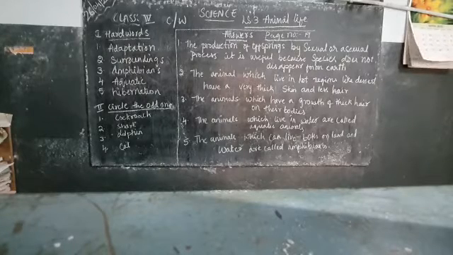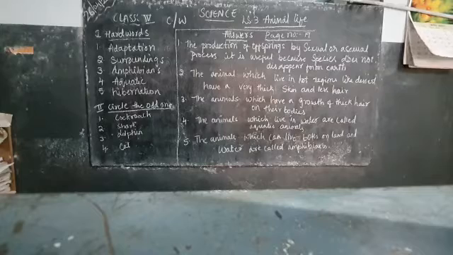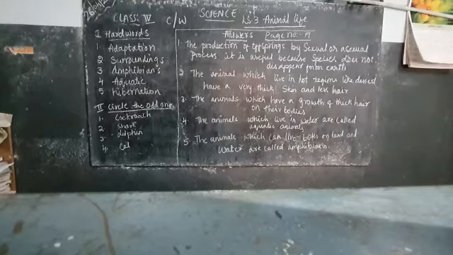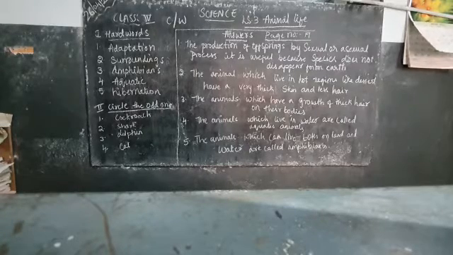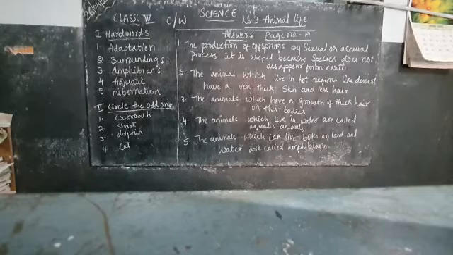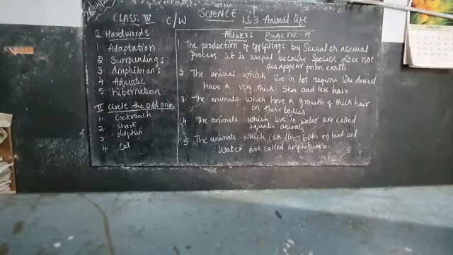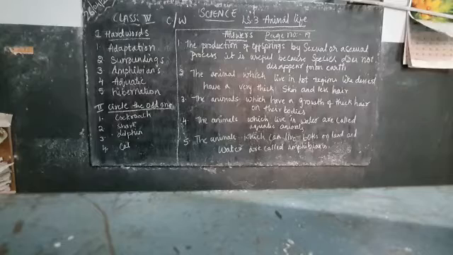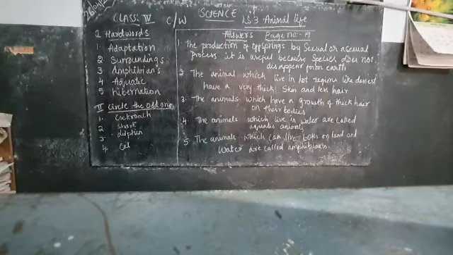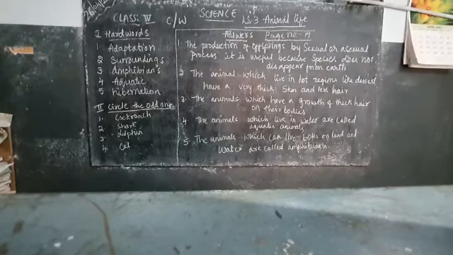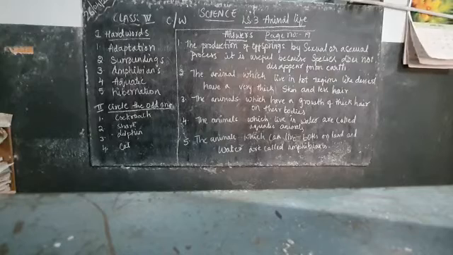Now what are omnivores? The animals which eat both plant products and meat are called omnivores. This kind of animals will eat both plants as well as meat. So this type are called omnivores. Examples are crow, bear, cat and dog.